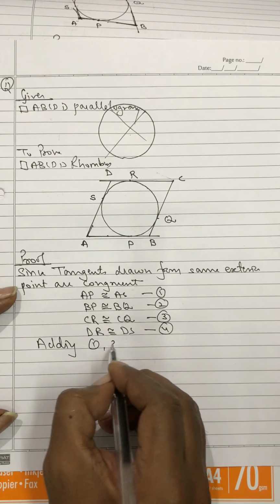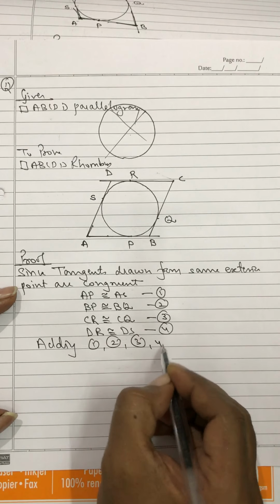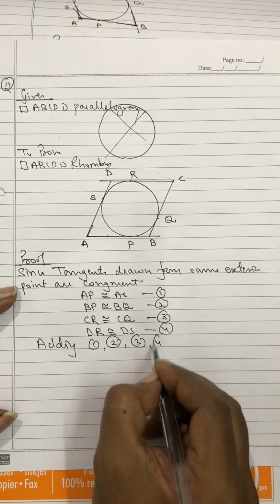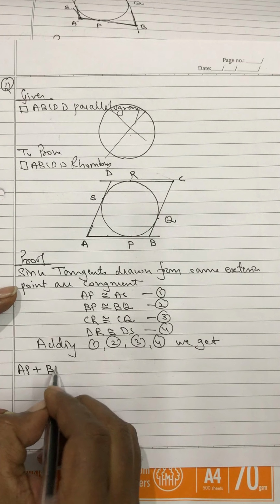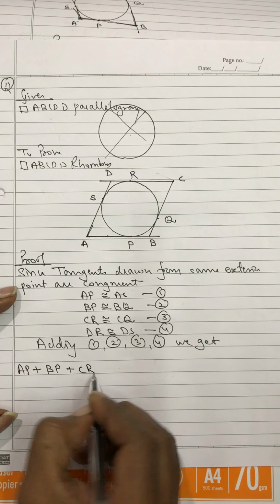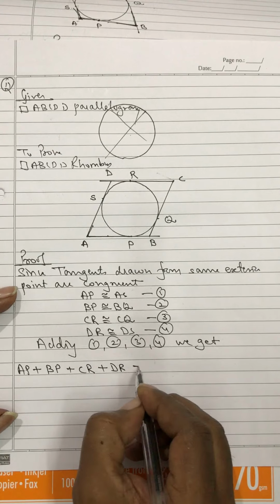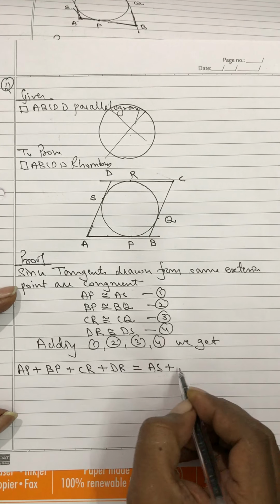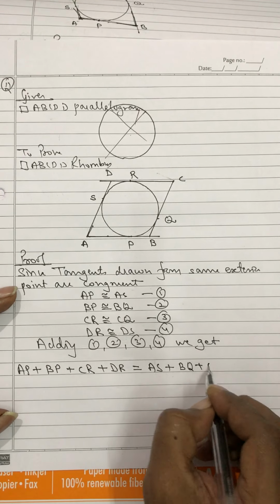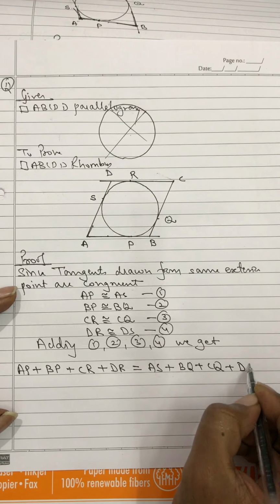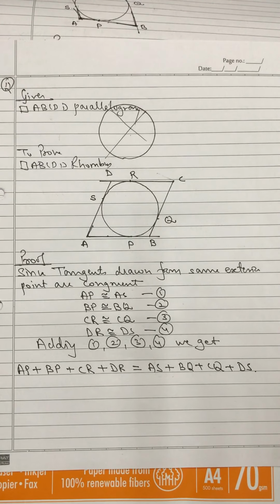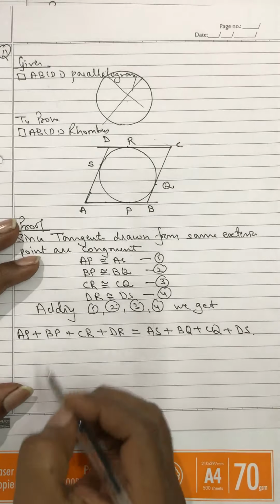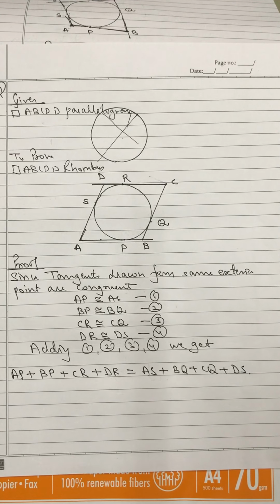Adding 1, 2, 3, 4. Again we will do the same thing over here.